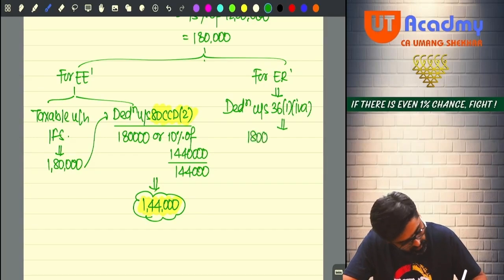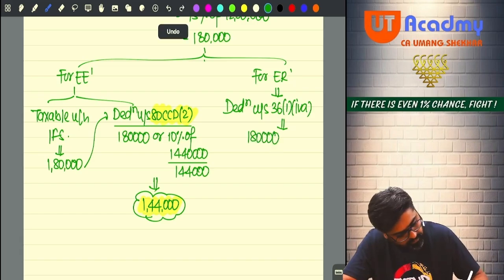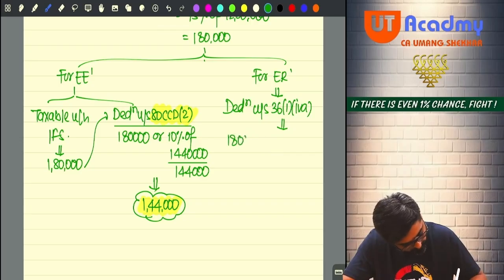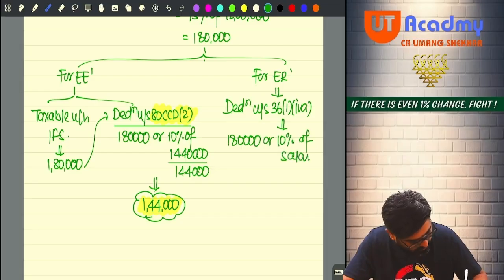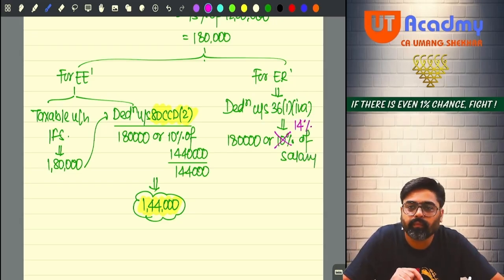Either the entire amount contributed, or... Now, do you remember one thing? There is an amendment here and this has been made 14%. Yes or no?